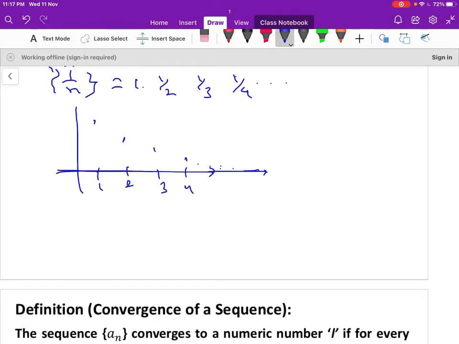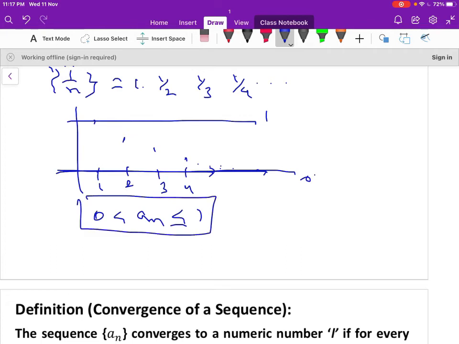So it is bounded below by 0, it is bounded above by 1. So therefore the sequence lies between, so 0 is less than a_n, which is less than or equal to 1. So therefore 1 is the upper bound of the sequence a_n and 0 is the lower bound of the sequence.